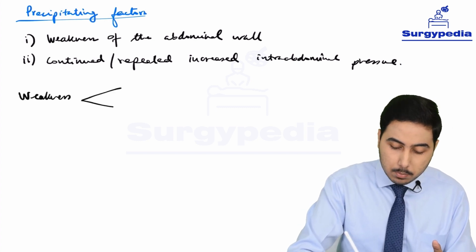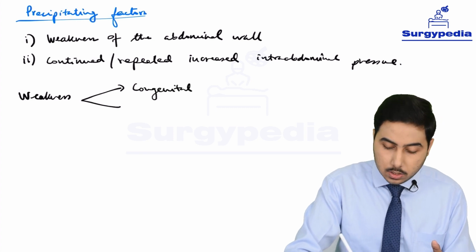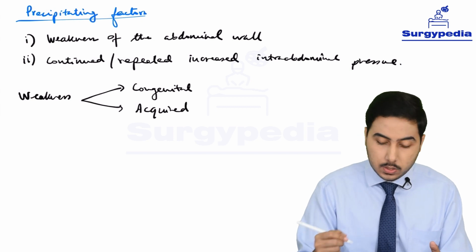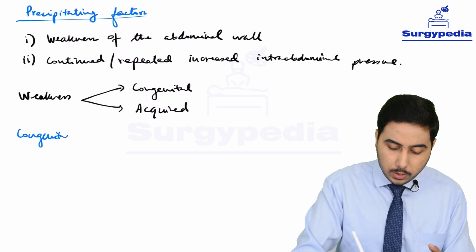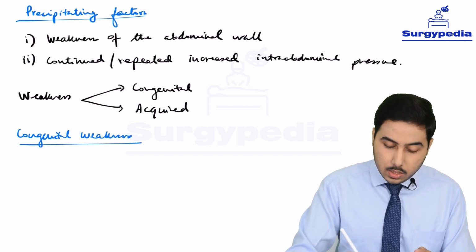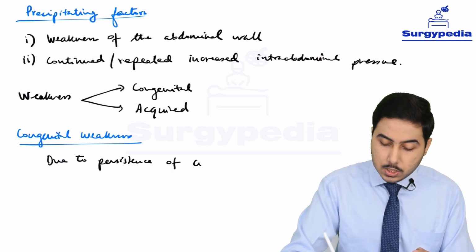This weakness can be a congenital weakness or an acquired weakness. This congenital weakness is due to persistence of the congenital peritoneal sac.